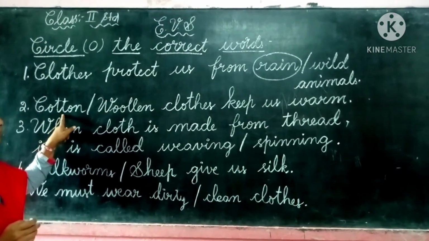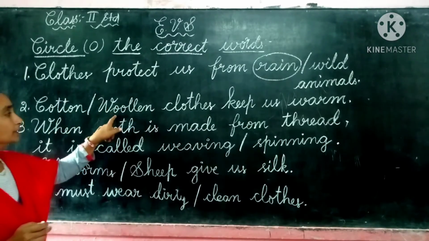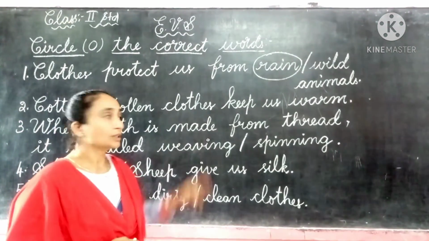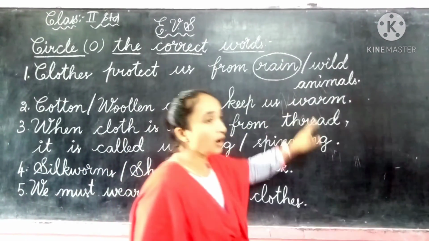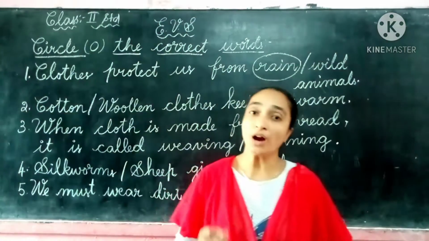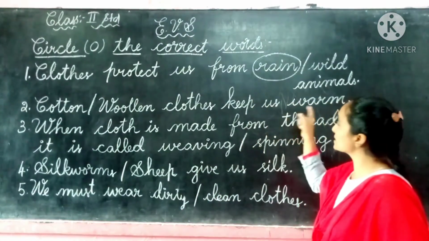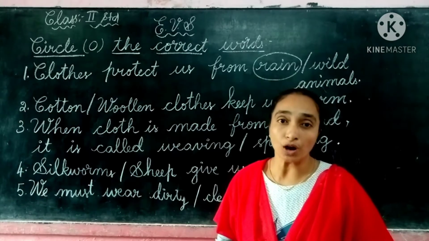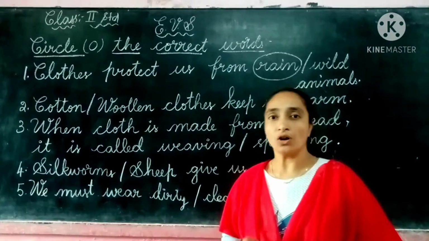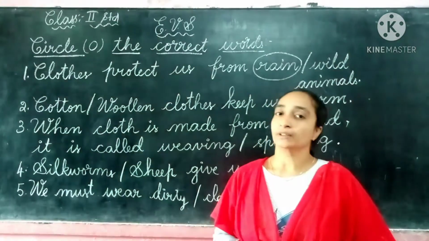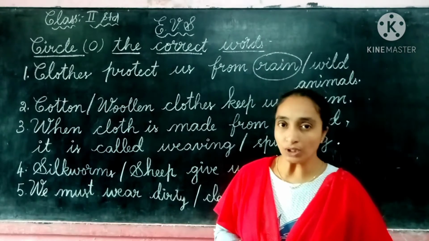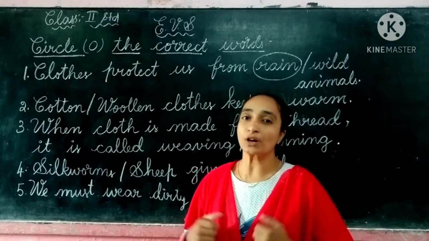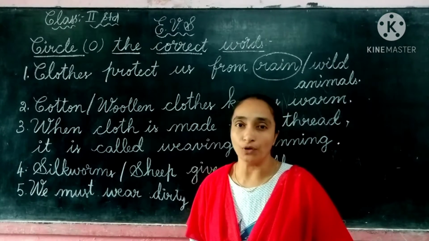Cotton, C-O-T-T-O-N, or W-O-O-L-L-E-N, woolen. Clothes keep us warm. So, children, they have given here keep us warm. What type of clothes keeps our body warm? Cotton clothes or woolen clothes? Yes, the answer will be the woolen clothes, not the cotton clothes. Cotton clothes keep our body cool, not warm.